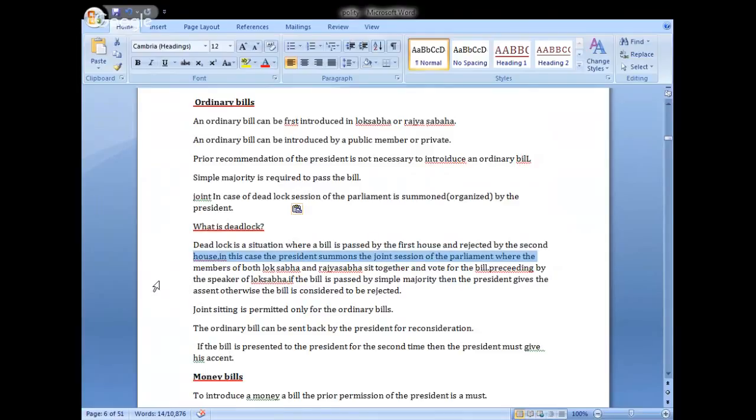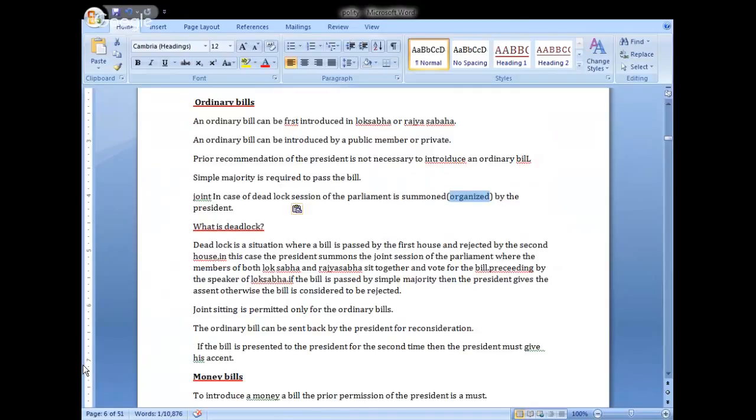This situation is called deadlock. During this situation, the President summons, means organizes, a joint sitting of the Parliament, and the joint sitting is presided over by the Speaker of the Lok Sabha.